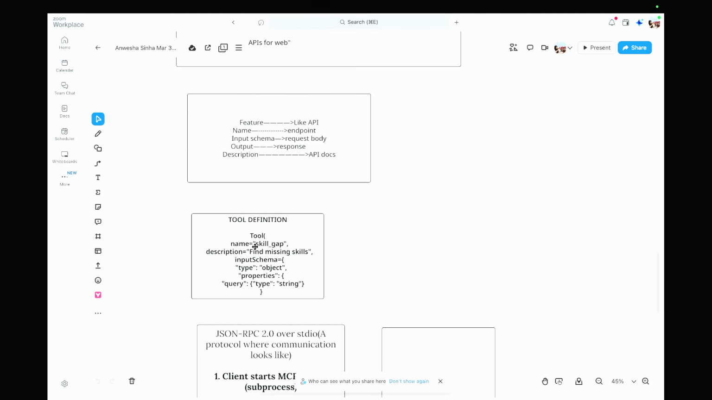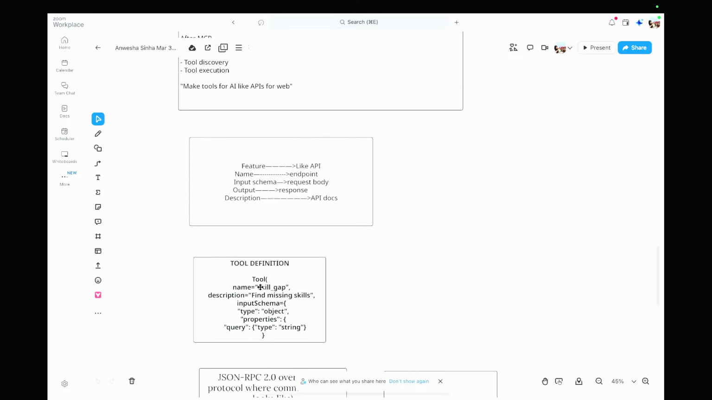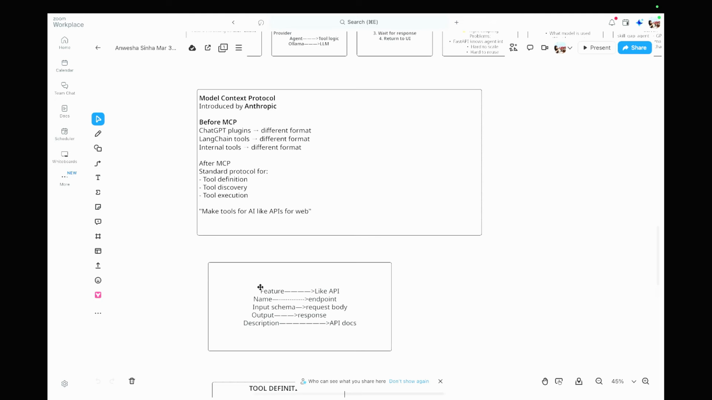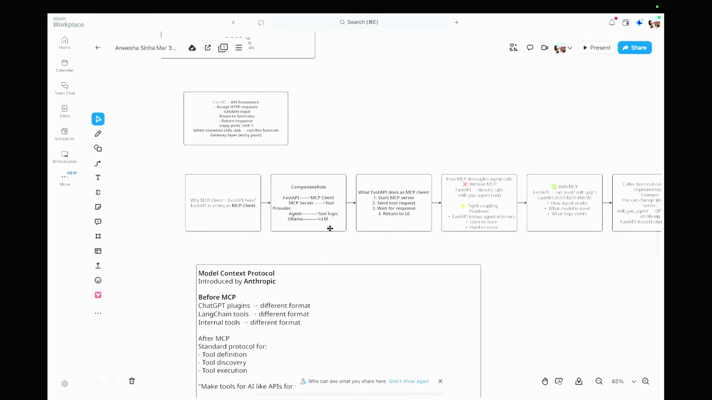The tool definition we saw has a name, a description, an input schema, properties, and so on. So what we saw is that before MCP, if we wanted a ChatGPT plugin or LangChain tools or any other tools that I want to connect, it was a different format. After MCP, there is a standard protocol for defining the tools, discovering the tools, and executing the tools. So that is what MCP brought into the picture.